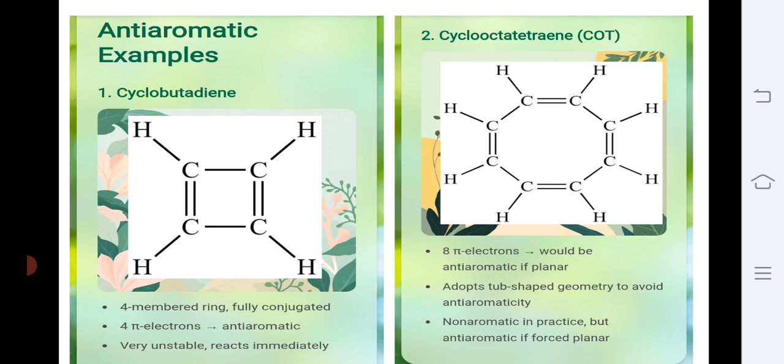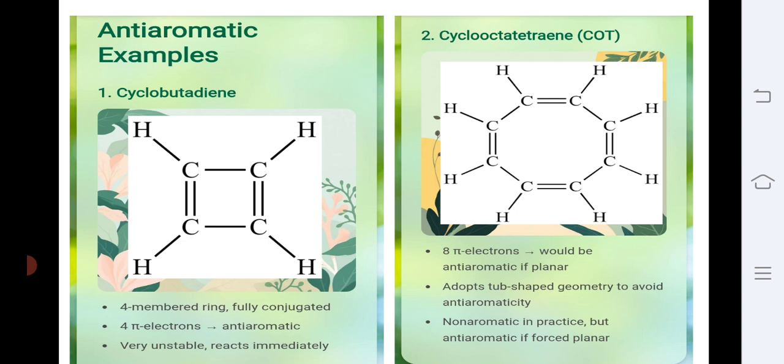The next example is cyclooctatetraene. As we see, cyclooctatetraene is again a planar and cyclic compound. Moreover, there are 4 pi bonds which are completely conjugated with each other.